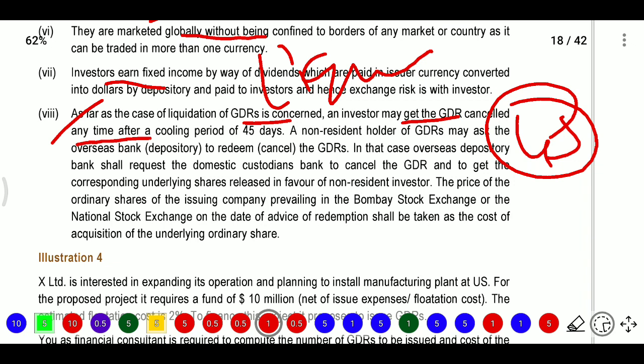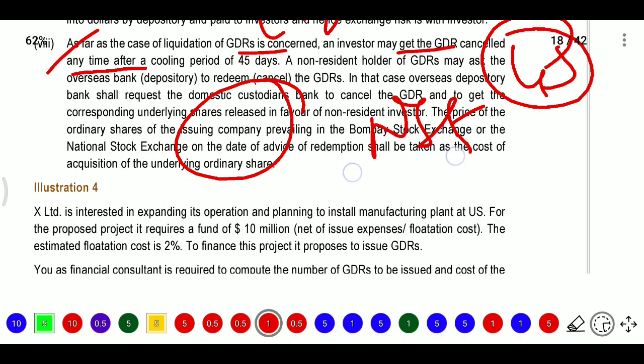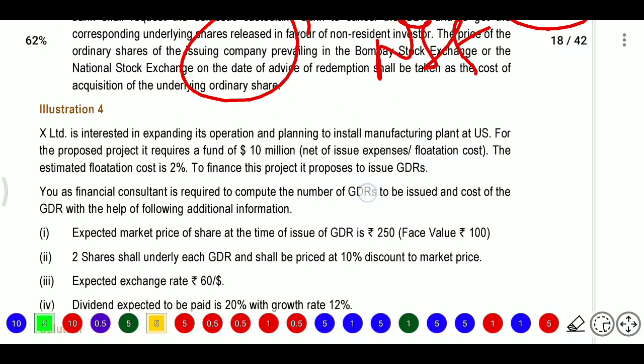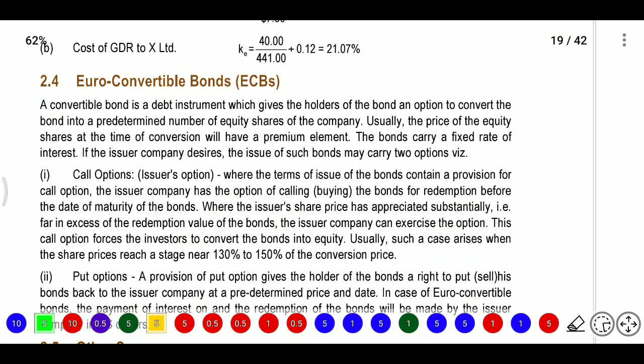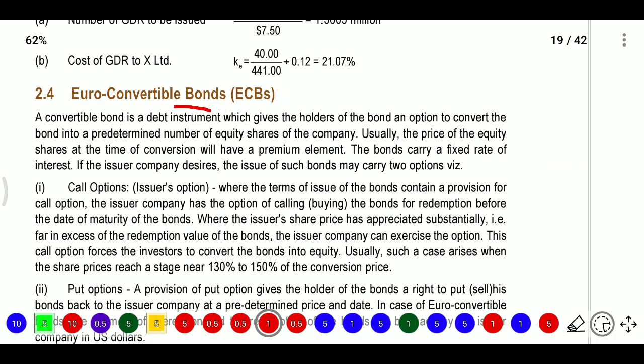The price of the ordinary shares of the issuing company prevailing on the Bombay Stock Exchange or National Stock Exchange on the date of the advice of redemption shall be taken as the cost of acquisition of the underlying ordinary shares. They will consider our market rate. After that, illustration 4. I will discuss all these questions at one time only. Better. Next, euro convertible bonds.